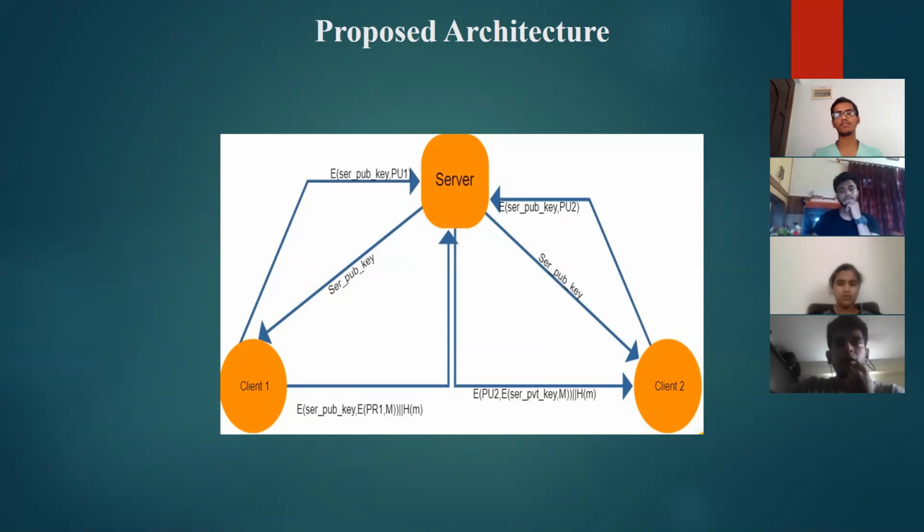When client 1 wants to send a message to client 2, it sends the message along with the computed hash value to the server. The server again computes the hash value and checks if the hash value received from client 1 is the same as the hash value calculated by the server. If both hash values match, the server sends the message to client 2. Else it does not send it; it just dumps it. This entire process is known as the digital signature process.